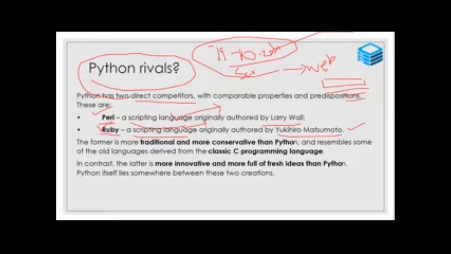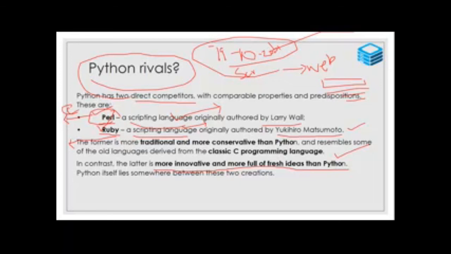So Perl and Ruby are the two competitors. Perl was developed using basic C libraries. Ruby was developed with recent ideas and recent libraries, so it has more innovative and fresh ideas than Python.